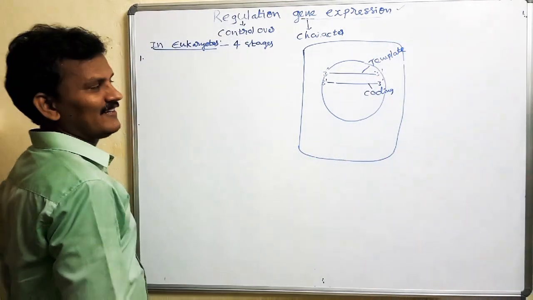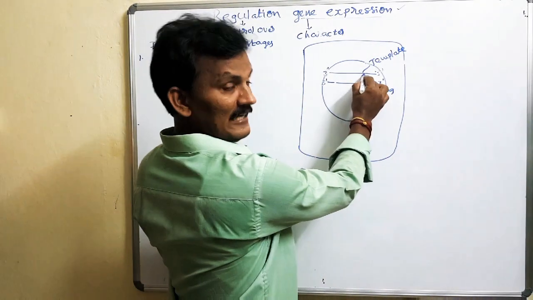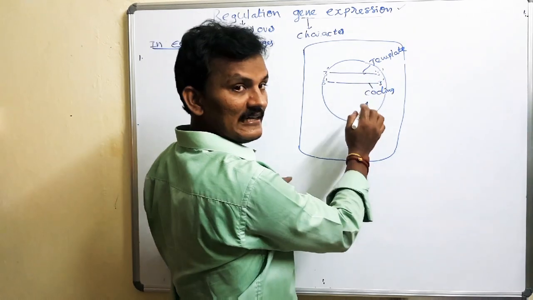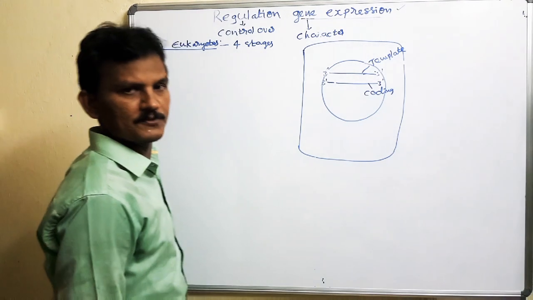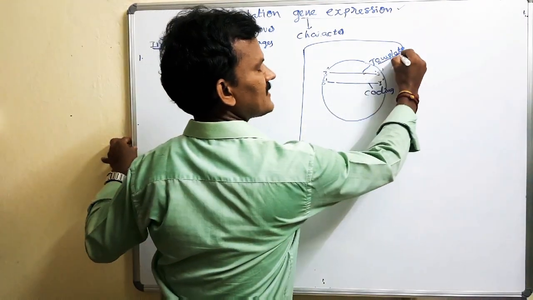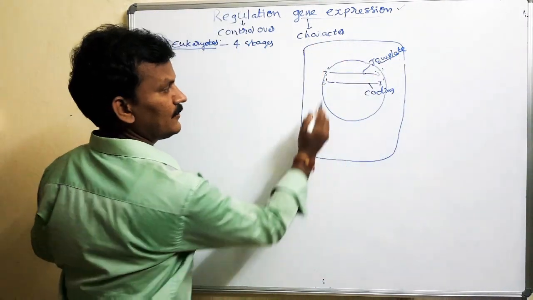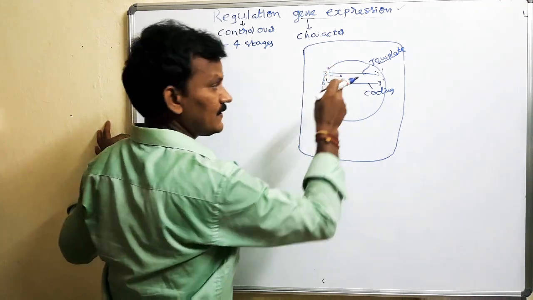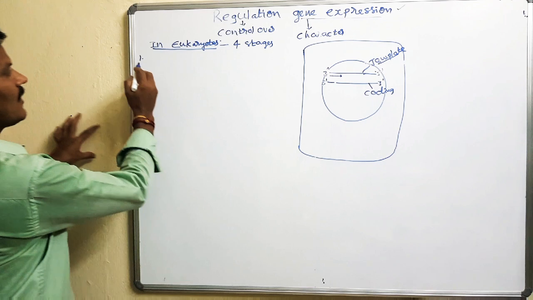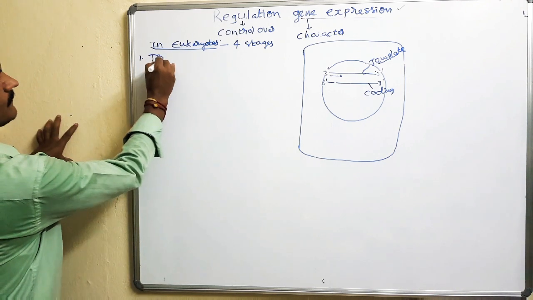Of the double stranded DNA, one of the strands proceeds with the transcription process. That is the template strand. Based on the template strand, a new transcript is synthesized here. So that is the first step, called the transcriptional level.